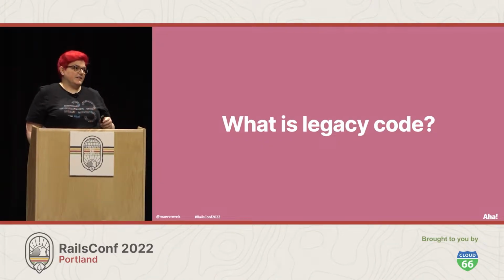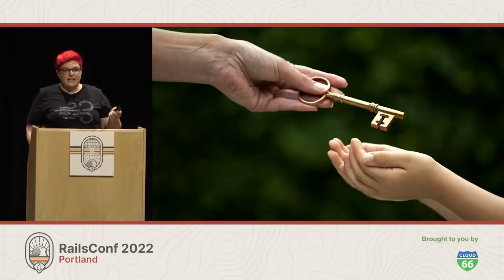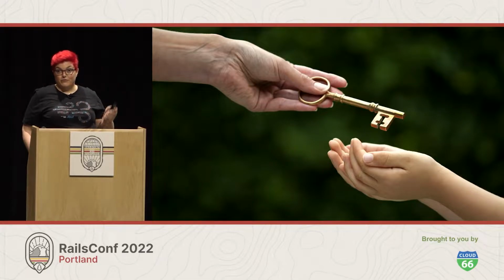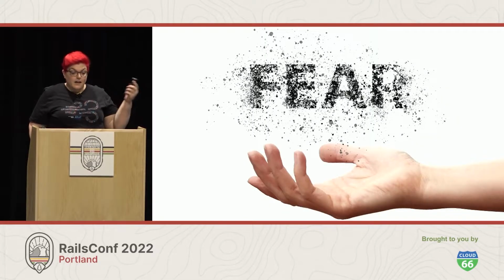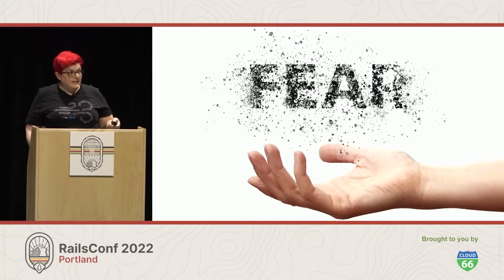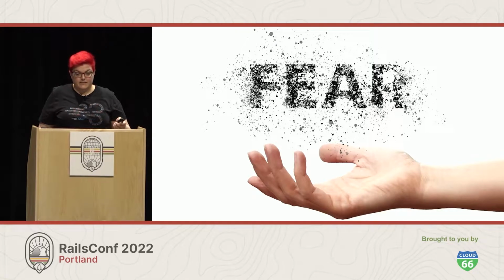So let's start with some definitions, because in some ways, legacy code's a little bit like that famous description of obscenity, where it's hard to define, but we all know it when we see it. A legacy is something that's handed down from one person to another, and by default, we assume that it's something positive. It could be the key to future success. But it's possible to leave a different kind of legacy, a legacy of pain and suffering, and that's what I'm here to talk about today.